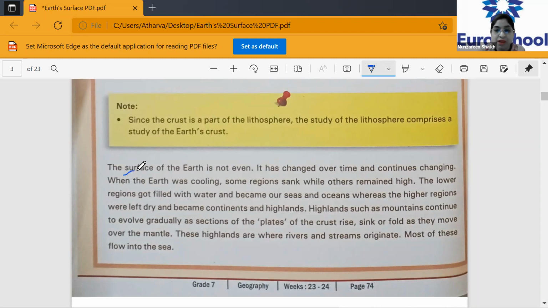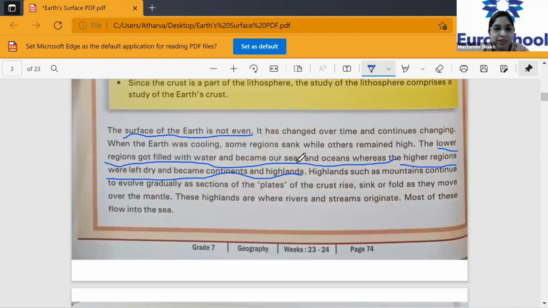When earth was cooling, some regions sank while others remained high. The lower regions got filled with water and became seas and oceans, whereas the higher regions were left dry and became continents and highlands. Okay, this is important. Lower regions and higher regions. So underline this: the lower regions became what? Oceans and seas. So some regions became higher, some regions remained lower, right? The lower regions included the seas and the oceans. And what did the higher regions include?